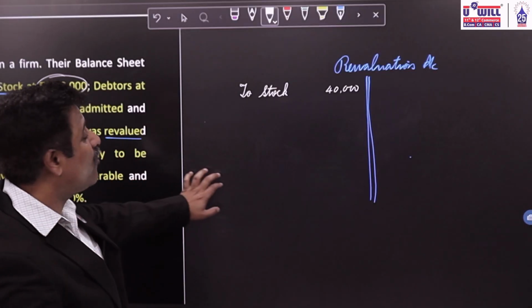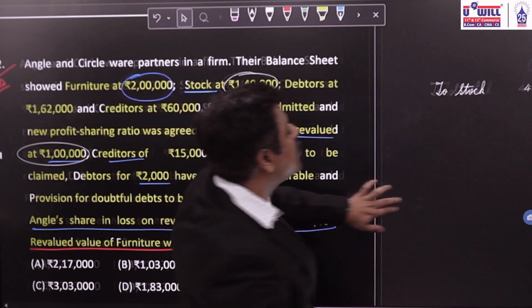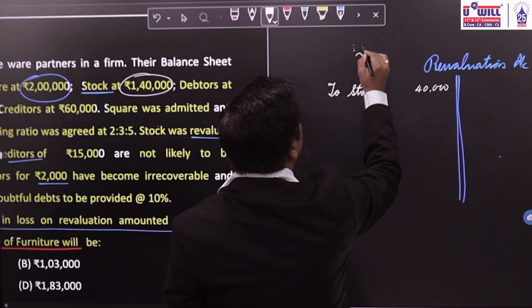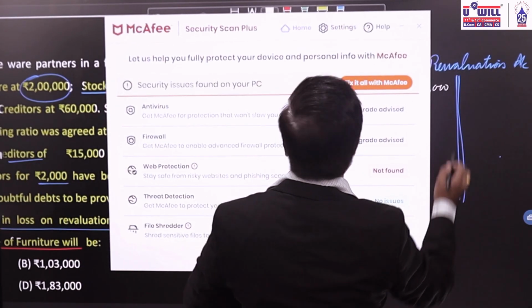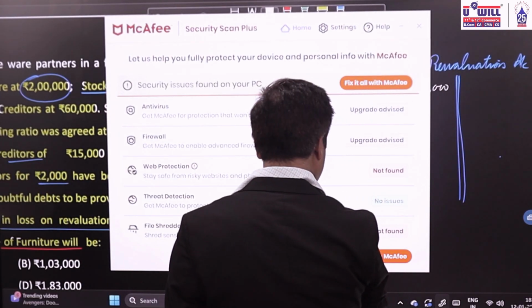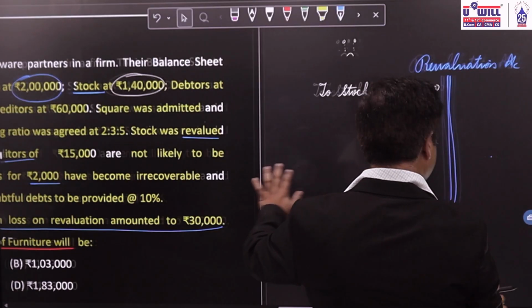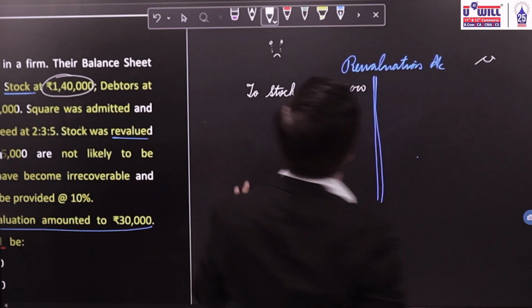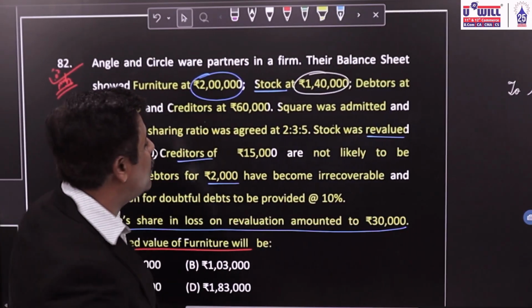So we will be sad. Sad things will come on the debit side, and happy things we will write on the credit side. Here, in the revaluation account, stock has gone down by 40,000, so we'll write it on the debit side.